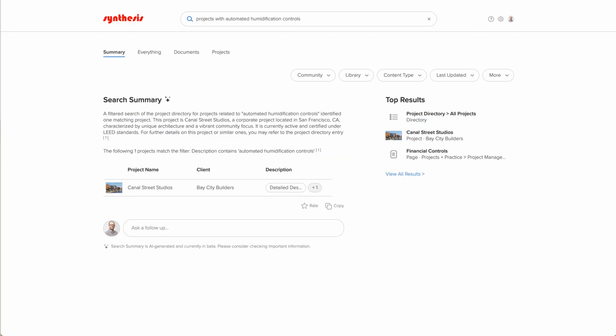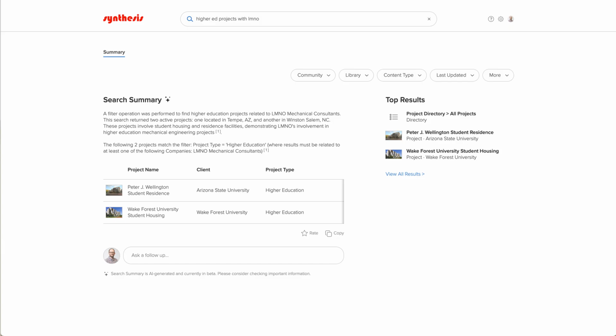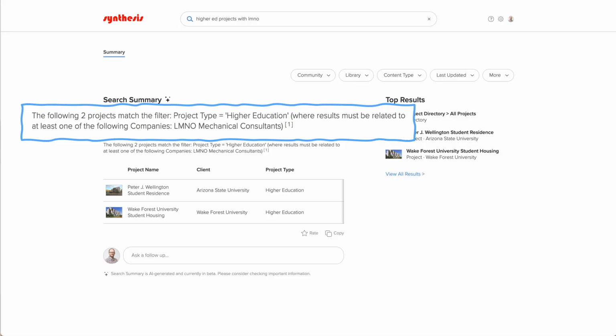Projects with automated humidification controls. In this case, Advanced Project Search uses project descriptions to find the right project. Higher ed projects with LMNO. LMNO is an MEP firm we partnered with in the past, and you can see that we mined the project partners relationship and filtered them by project type equals higher education to find the right 2 projects we worked on together.